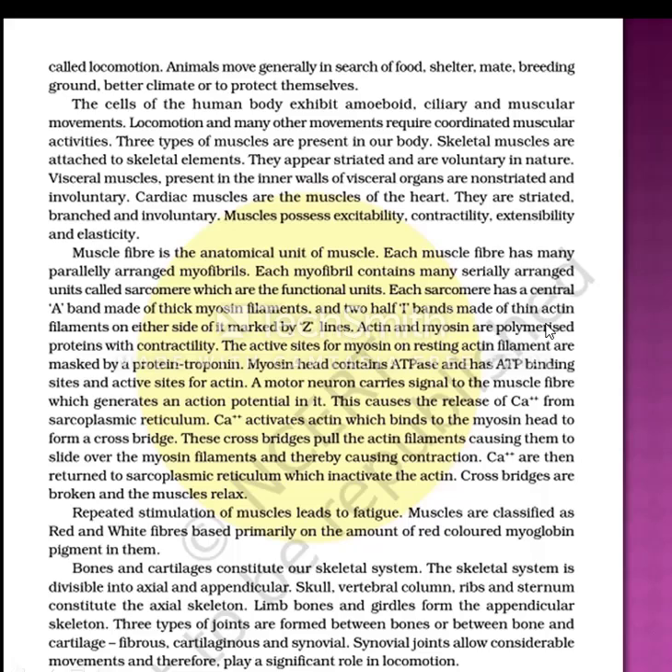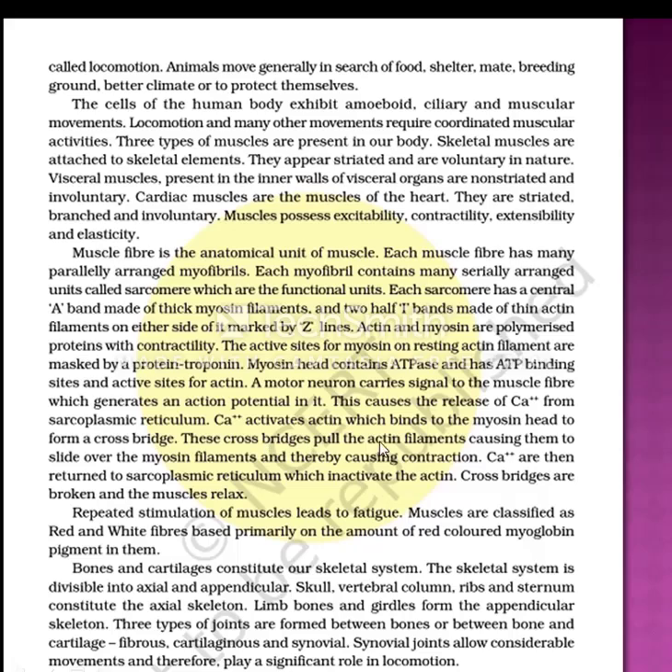Actin and myosin are polymerized proteins with contractility. The active sites for myosin on resting actin filament are masked by a protein troponin. Myosin head contains ATPase and has ATP binding sites and active sites for actin. A motor neuron carries signal to the muscle fiber which generates an action potential in it. This causes the release of Ca2+ from sarcoplasmic reticulum. Ca2+ activates actin which binds to the myosin head to form a cross bridge.